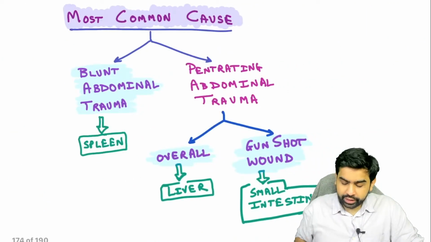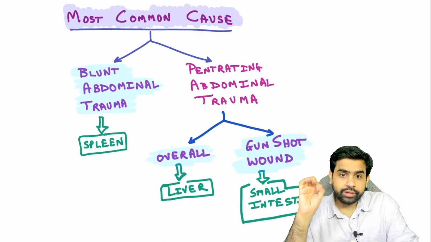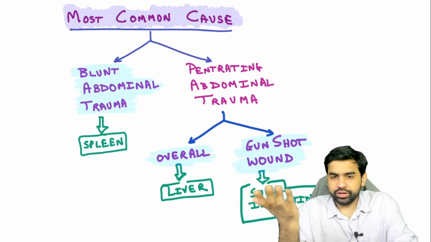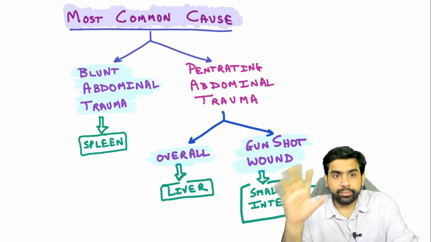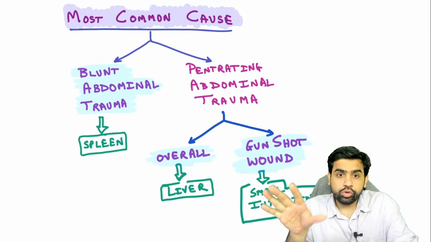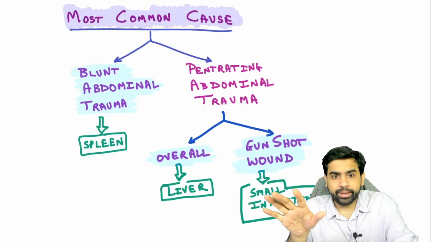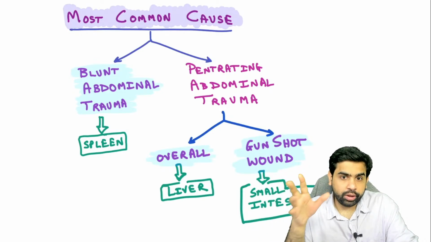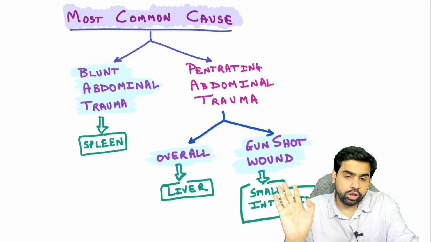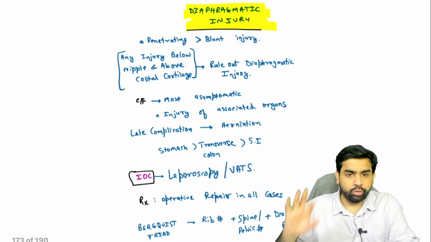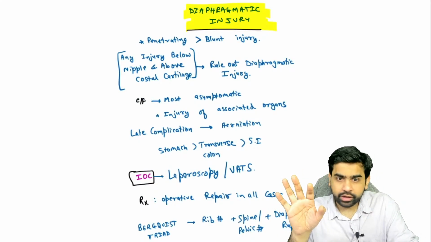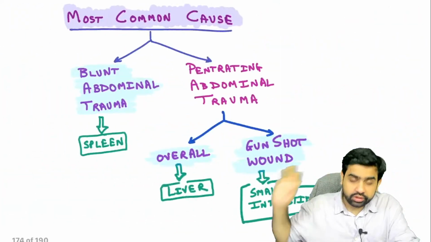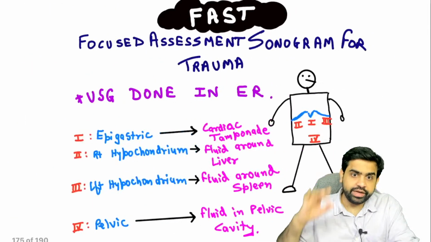Okay, right? Now let's talk about abdominal trauma. Three very commonly asked points. Most common organ injured in blunt abdominal trauma is going to be the spleen. Most common organ injured in penetrating abdominal trauma overall is going to be the liver. But if they are specifically talking about gunshot injury, then we are dealing with the small intestine. So we are starting abdominal trauma, guys. Okay, I hope you are okay with this, right? So let's move on to abdominal trauma now. These are the three important one-liners. You definitely need to remember them.